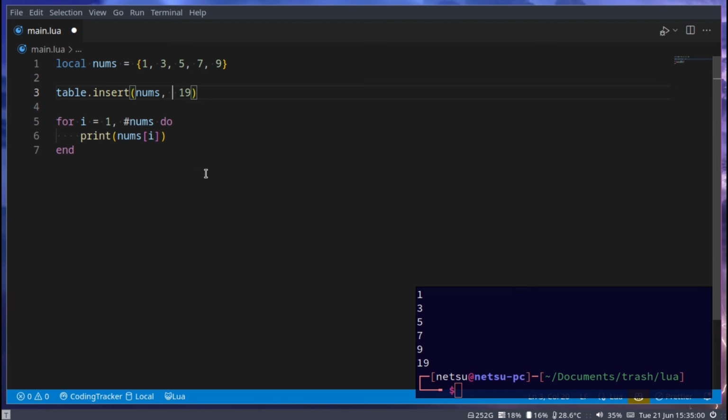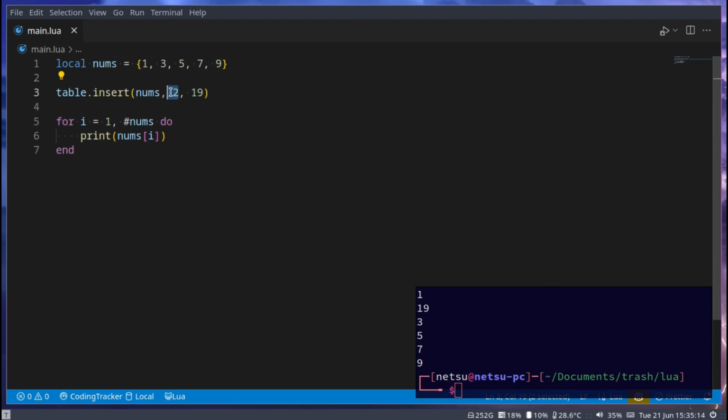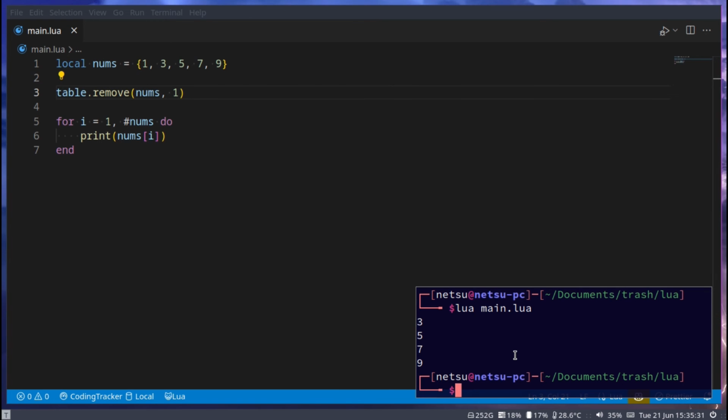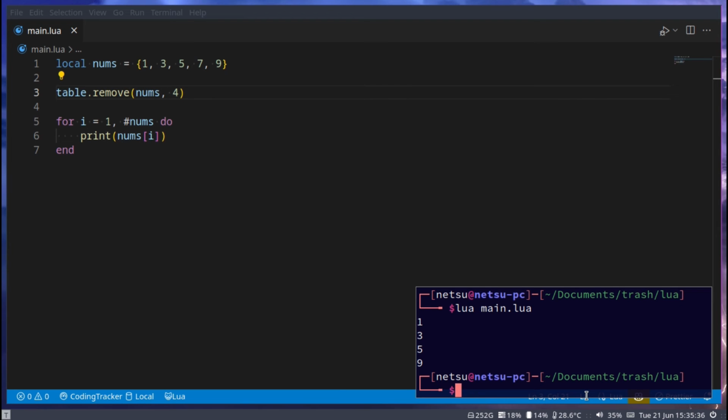But if I instead in the middle put 2, then it will insert 19 at position 2 here. So if I run this, we'll get 1, 19, 3. So this here allows you to get a position you want to put it in. Without it, it will just append it to the end of this table. You can of course also remove, and here you pass in the position, not the value, but the position. So if I say 1, 1 will no longer exist. If I say 4, 4 will no longer exist, because 4 was 7.